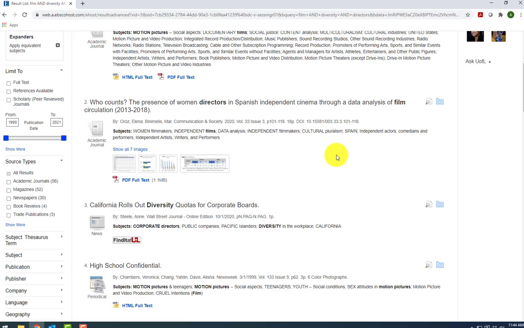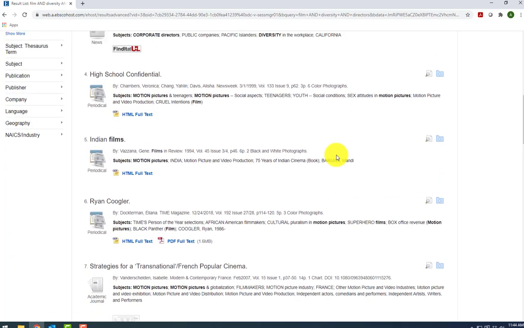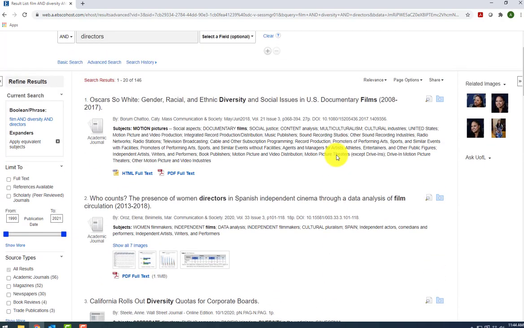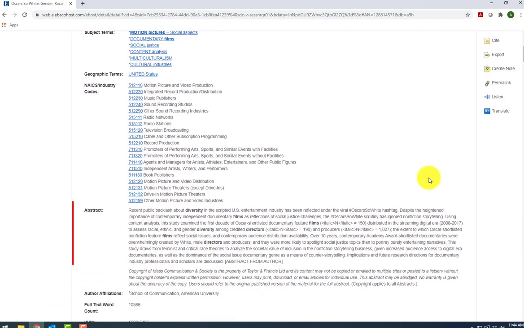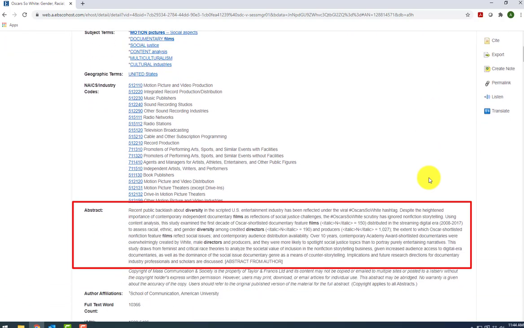At this point, you'll need to begin looking through the articles to see if they seem relevant to your research question. The titles I'm seeing look pretty relevant, so I'm going to go ahead and click on this article, which seems interesting to me. One thing to notice is the abstract. Always read the abstract because it will give you a quick overview of the whole article, helping you determine if it's useful for your research before you read the whole thing.